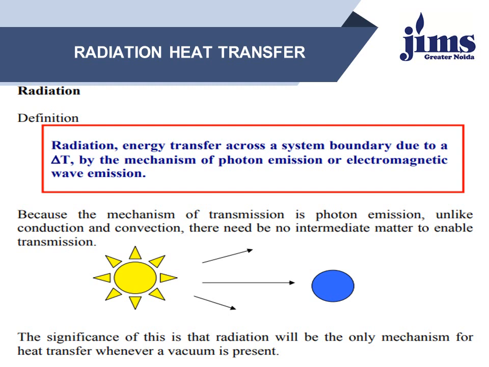The dissipation from the filament of a vacuum tube or the heat leakage through the evacuated walls of a thermoflask are some of the best examples of heat transfer through radiation. Because the mechanism of transmission is photon emission, unlike conduction and convection, there need be no intermediate matter to enable the transmission. So finally, the significance of this is that radiation will be the only mechanism for heat transfer whenever a vacuum is present.